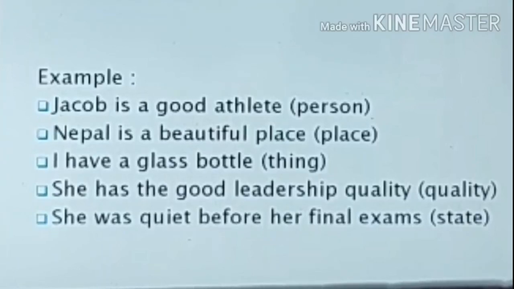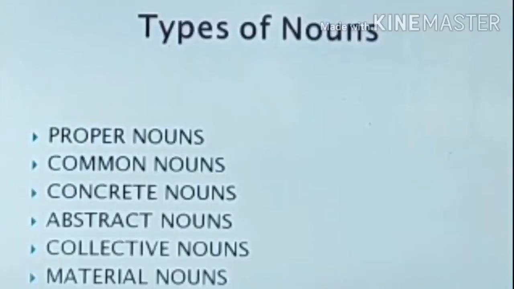She has a good leadership quality. Even though she has many good qualities, her uniqueness is her leadership. This is a quality of her. She was quiet before her final exams. How was she before her final exams? She was very quiet. It represents her state. Nouns are classified into proper nouns, common nouns, concrete nouns, abstract nouns, collective nouns, and material nouns.